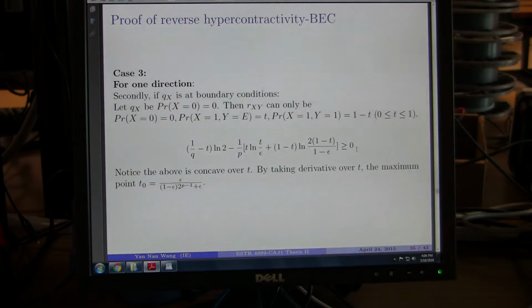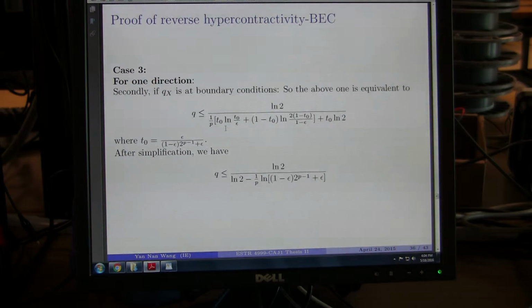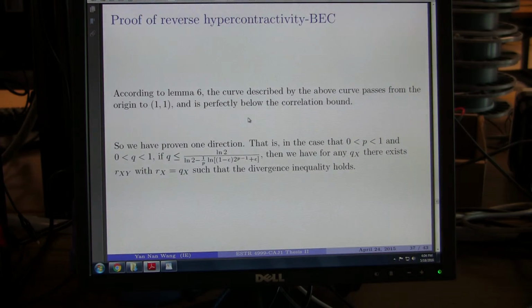Notice that the left-hand side of this inequality is concave over T, so we can get the maximum value by taking derivatives over T. The maximum point is this one, and then we could get the equivalent condition when Qx is at the boundary condition. Q needs to be less than this expression. Notice this expression: by lemma 6, it is exactly below the correlation bound and is still positive.